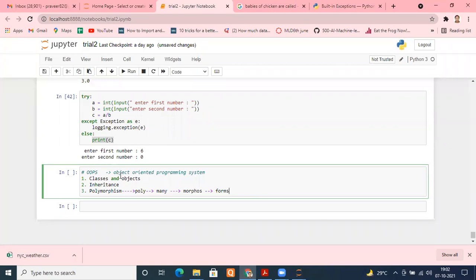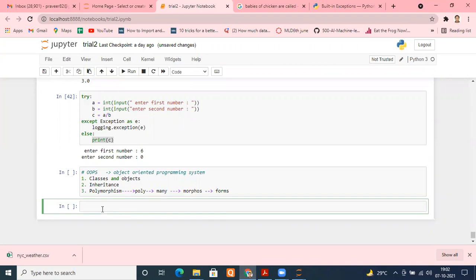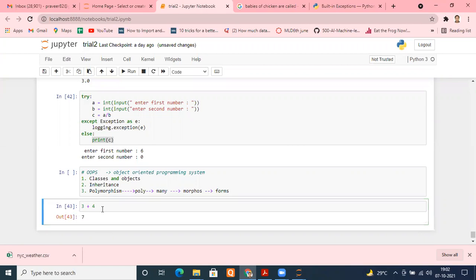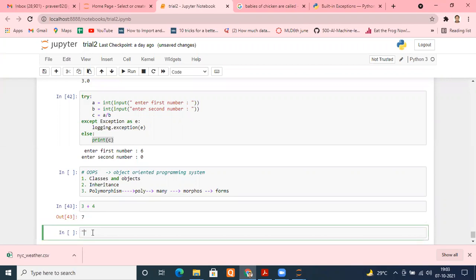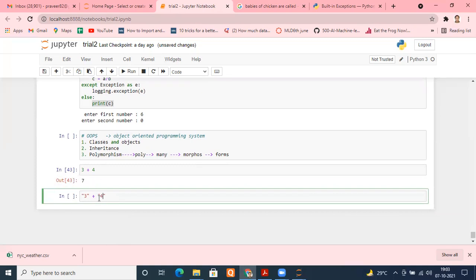We didn't encounter such a thing in Python, but you did. See how? I'm typing two integers, 3, using the operator plus, putting 4 here, and running it. What am I getting? 7. Okay, let me change it. Let me make 3 a string, again using the same operator, putting 4 here. Now see, it behaves differently. The operator is the same, but the operand has changed.